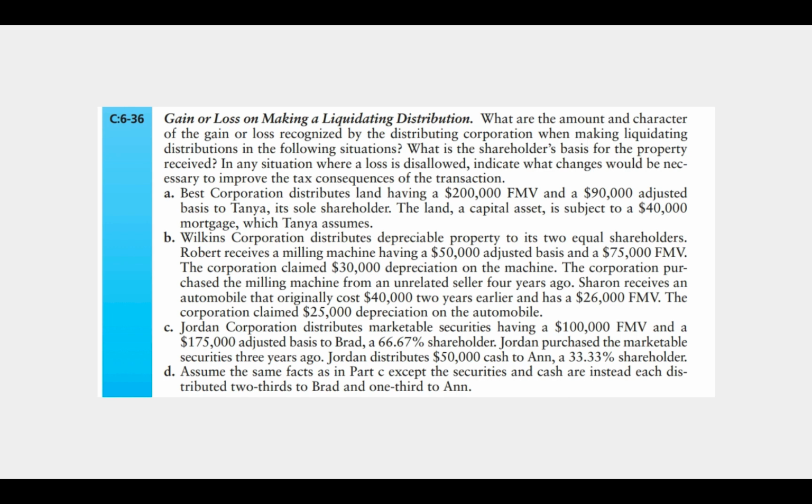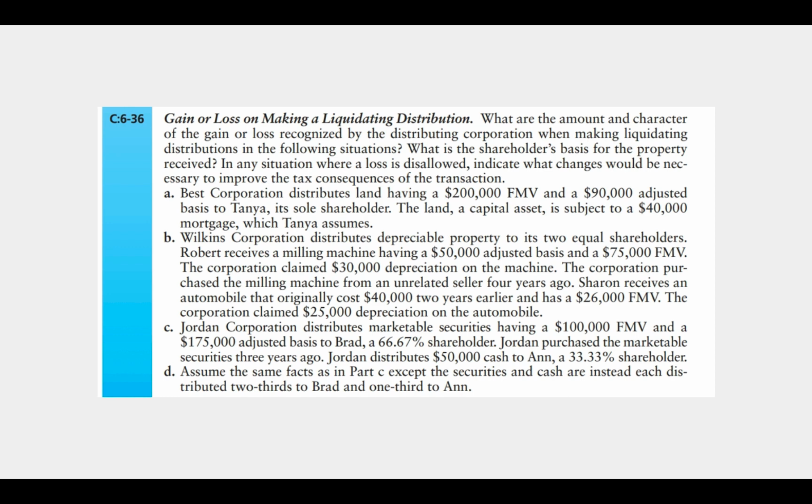Part C, Jordan Corporation distributes marketable securities having a $100,000 fair market value and a $175,000 adjusted basis to Brad, who is a 66.67% shareholder. Jordan purchased the marketable securities 3 years ago. Jordan distributes $50,000 cash to Ann, a 33.33% shareholder.